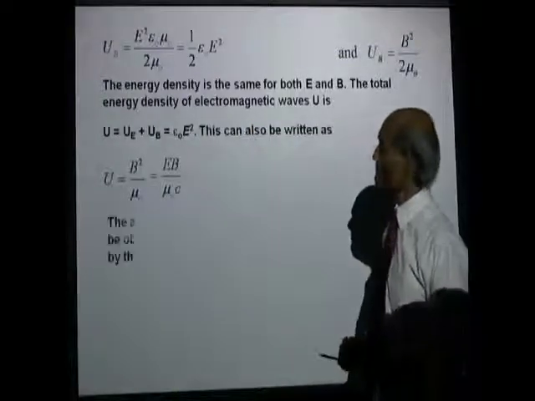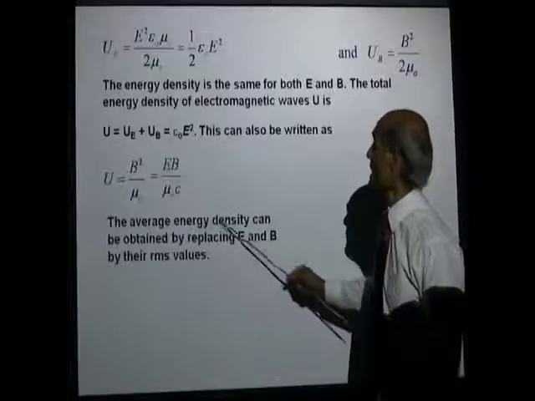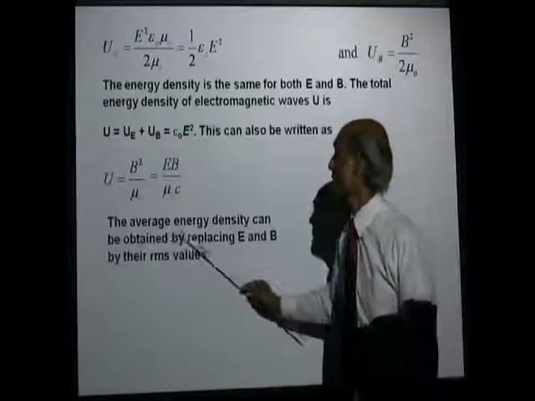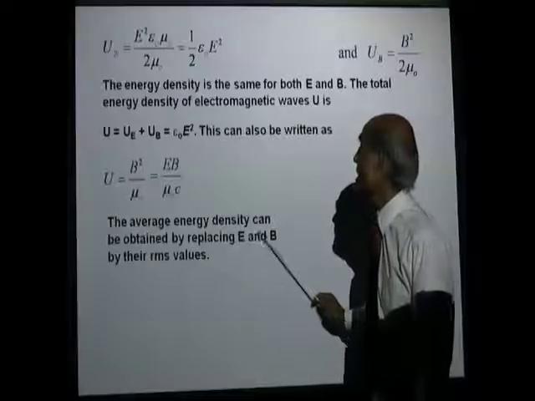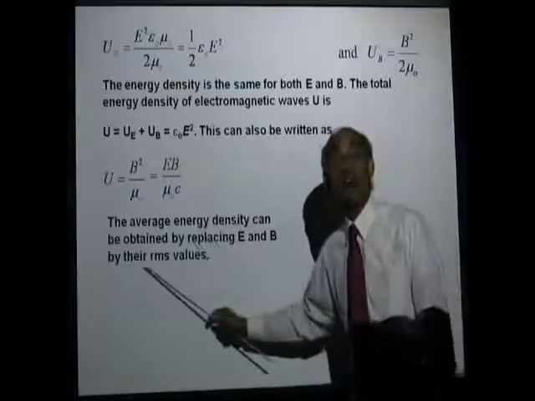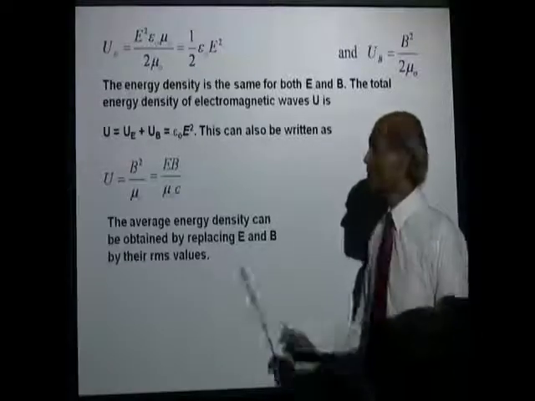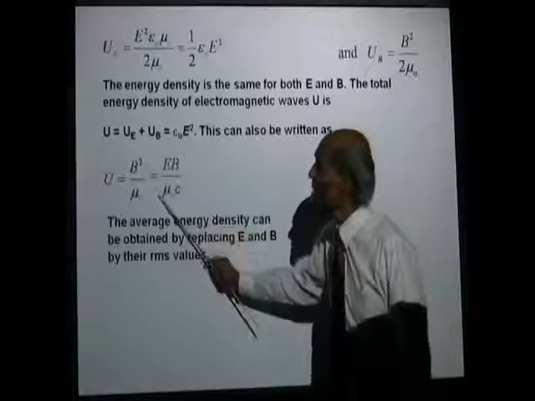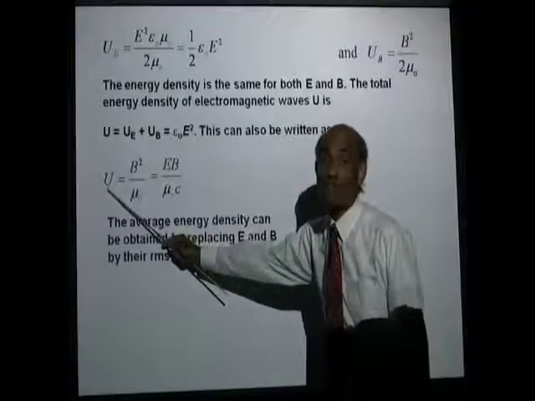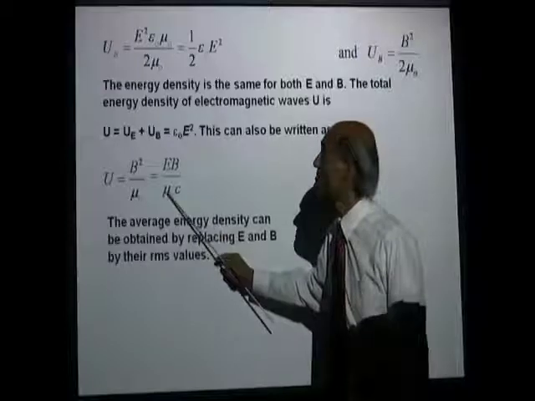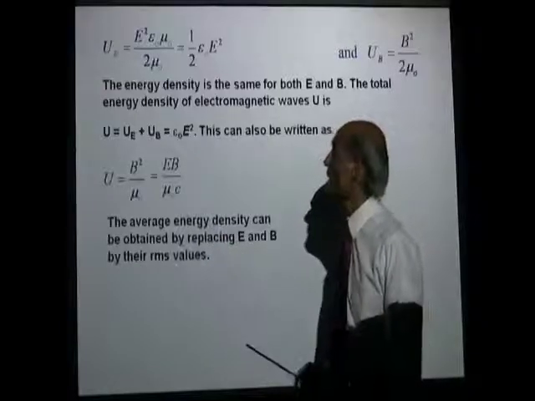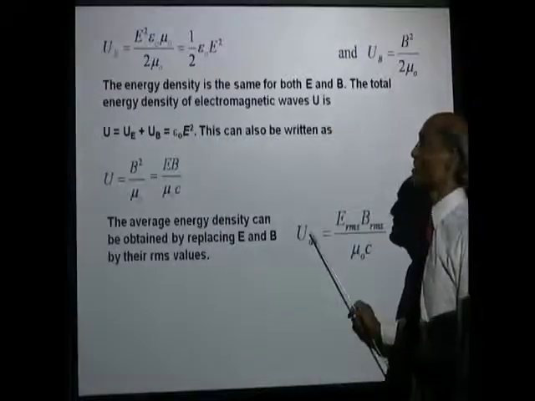Now the average energy density can be obtained by replacing E and B by their RMS values. So if this is the energy density for an electromagnetic wave, E B divided by mu 0 C, what is the average energy density?